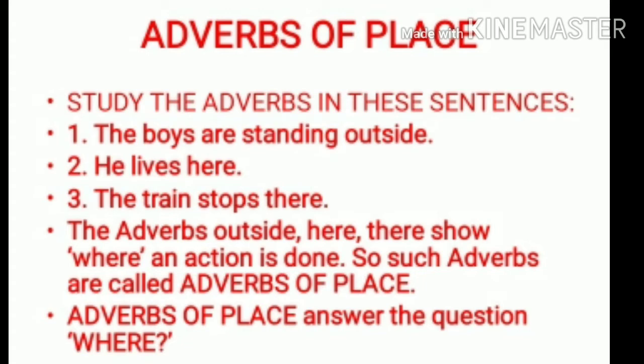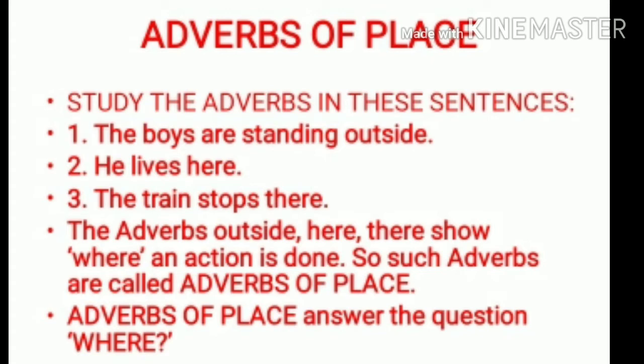So now, when we want to find the adverb, first we find the verb. In the first sentence our verb is are standing. So when we ask the question where, we come to know where the boys are standing. They are standing outside. Where does he live? Here. Where does the train stop? There.